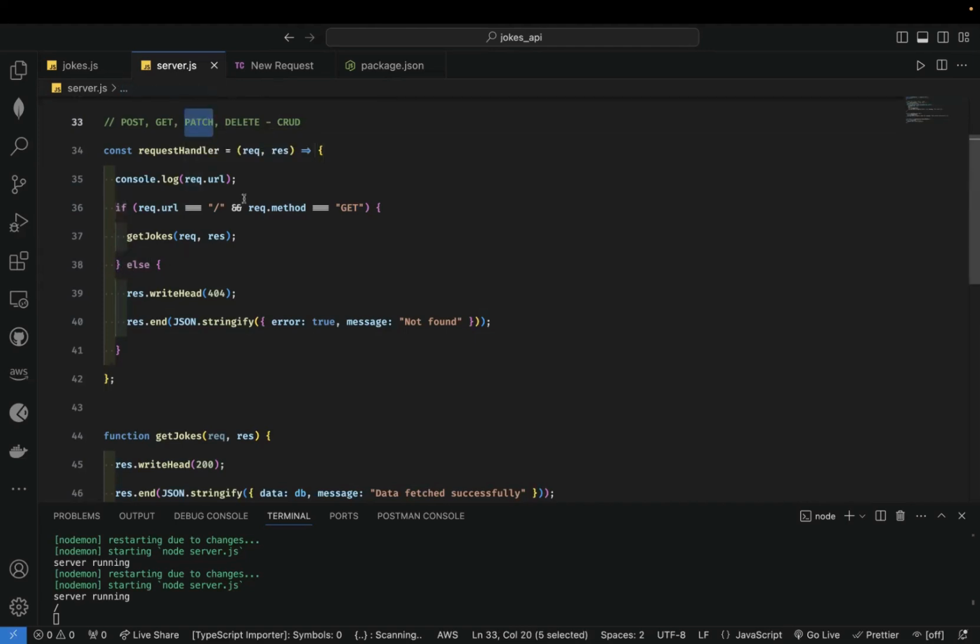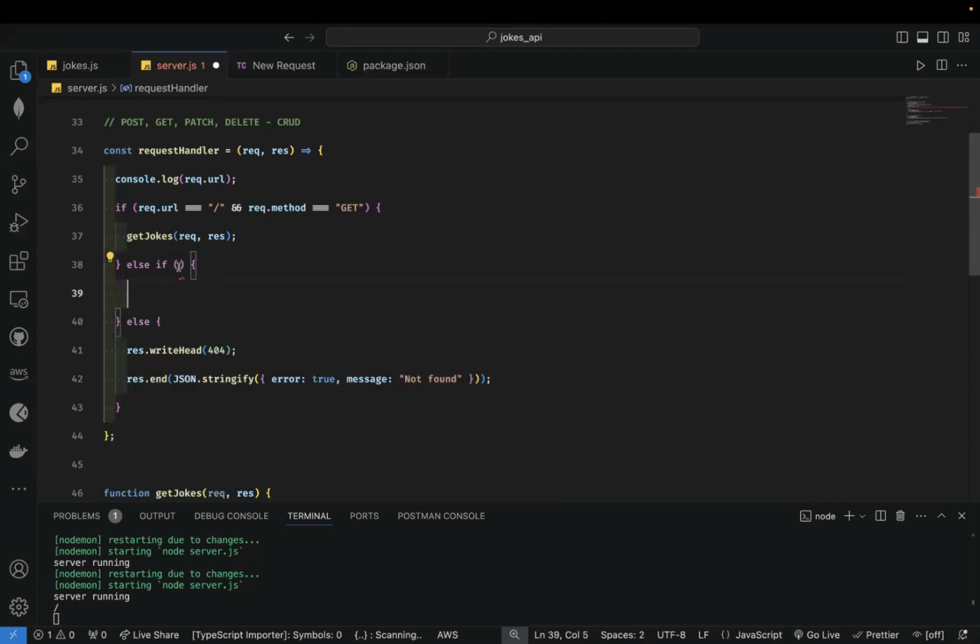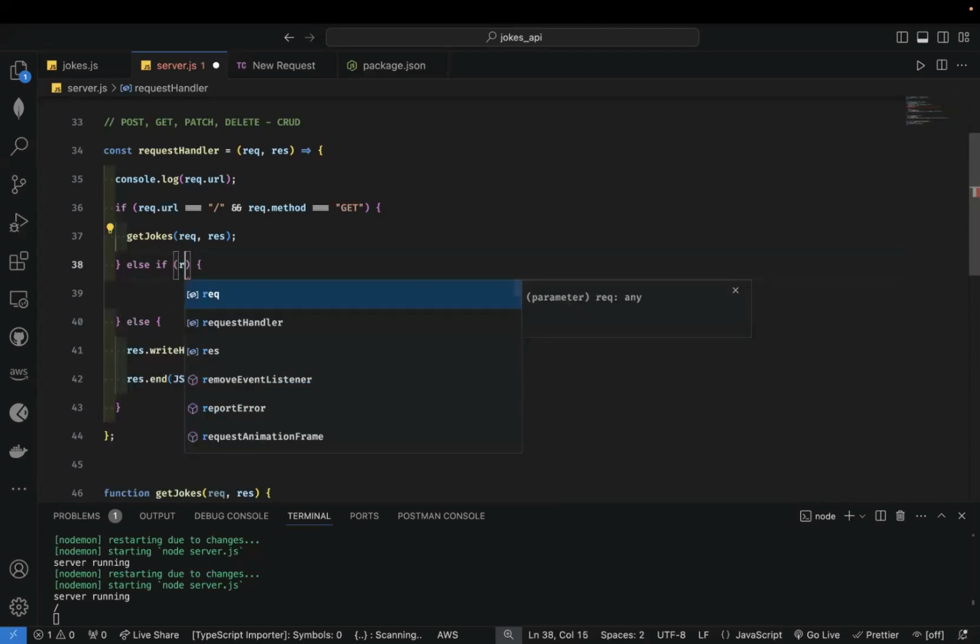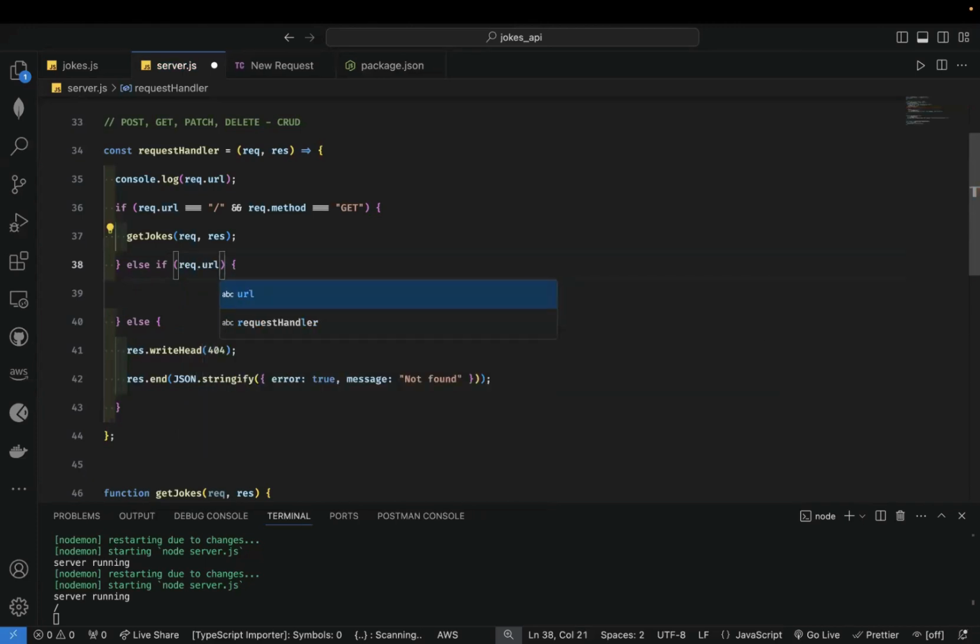So we'd say else if you are trying to PATCH, let's do req.url equals.